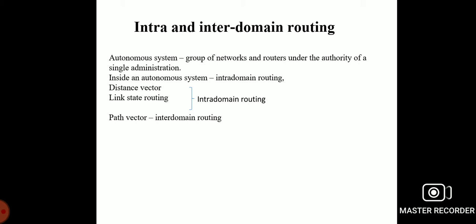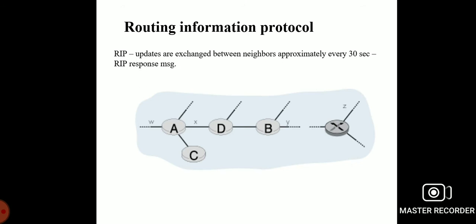Now, how do we find the Routing Information Protocol? The Routing Information Protocol updates or exchanges information between neighbors approximately every 30 seconds through response messages passing through each individual node. So here we can see the structure of the nodes A, D, B, X and C. Here A is the source point and X is a